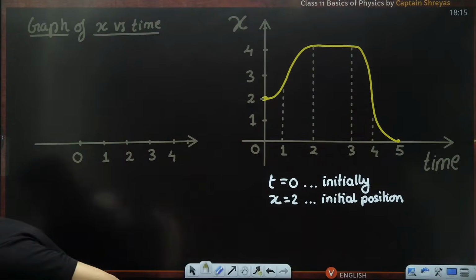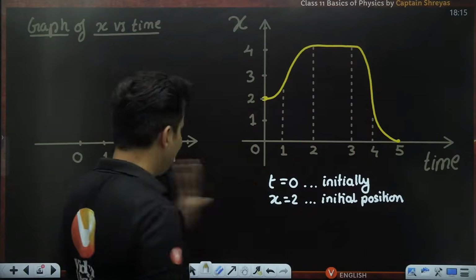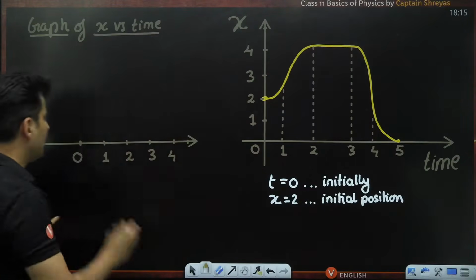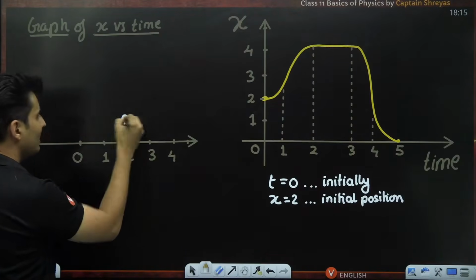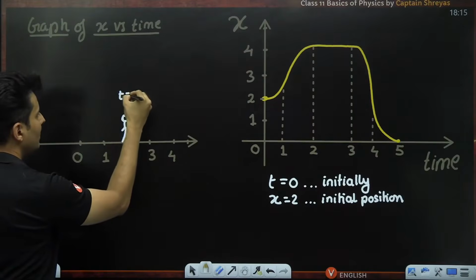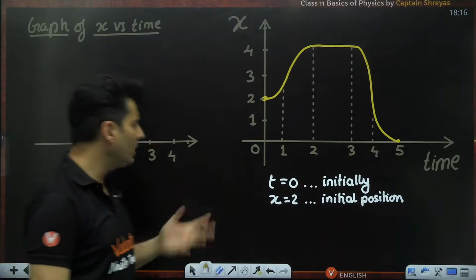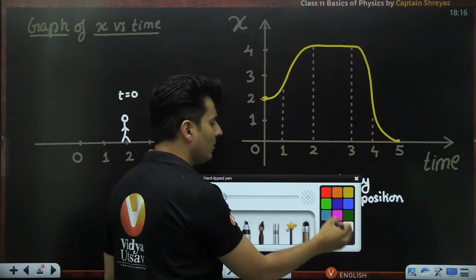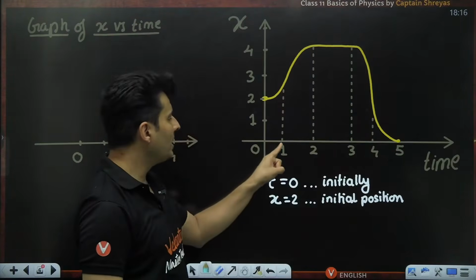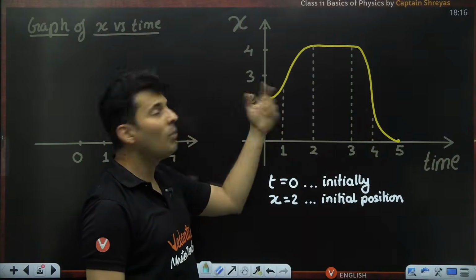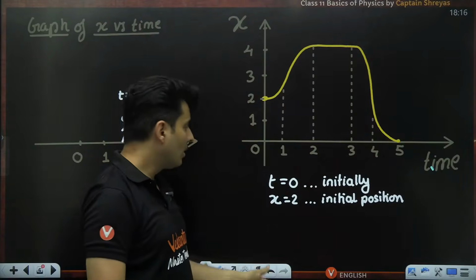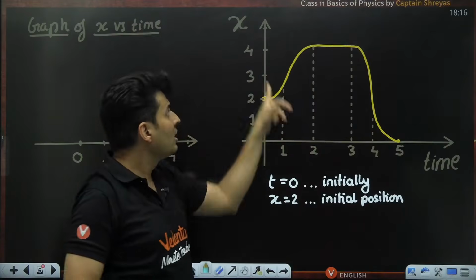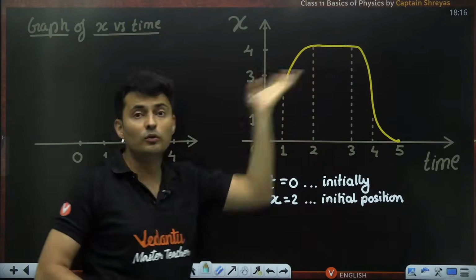Is this absolutely clear? Everybody understood till this point? Okay, perfect. So 100% that person or that object, whatever it was, was here initially. That means t is equal to 0. What did the person do later on? Let's try to think, my dear students. At time equal to 2 seconds, after 2 seconds, you saw the person at x is equal to 4.